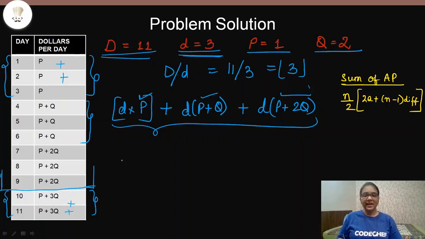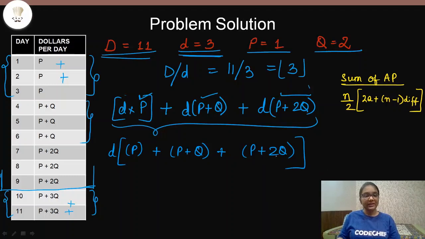Now let us form this AP series that we have discussed and find out the sum of the series. Here you can see that you can take D as the common term, so let us take D as the common term. Now what are we left with? We are left with P plus Q plus P plus 2Q. Here you can see that there are 3 terms. Why 3 terms? Because we found out that there were 3 intervals for which we could find out the sum through the series method. And how did we find that interval? Through this D divided by D.